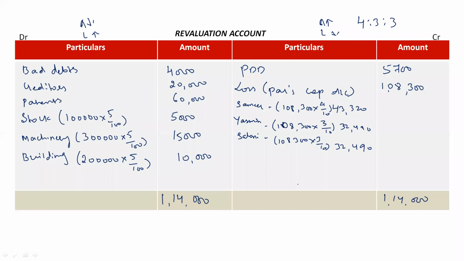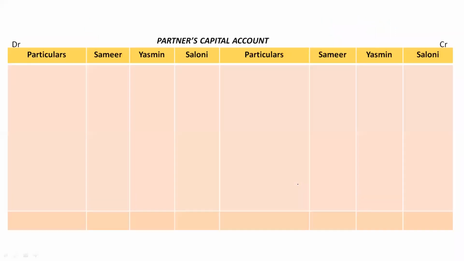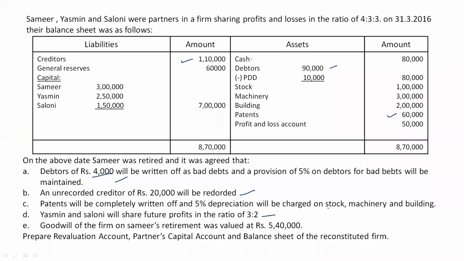Next, we'll move on to preparing partners capital account. So we usually know partners capital account starts with the balance brought down by the partners. That is capital brought down by the partners. Capital given in the question is rupees 3 lakh for Samir, 2,50,000 for Yasmin and 1,50,000 for Saloni.